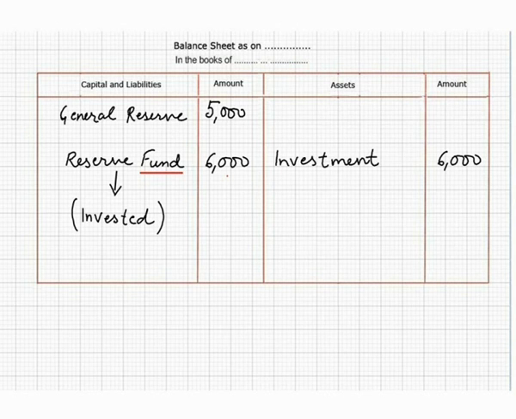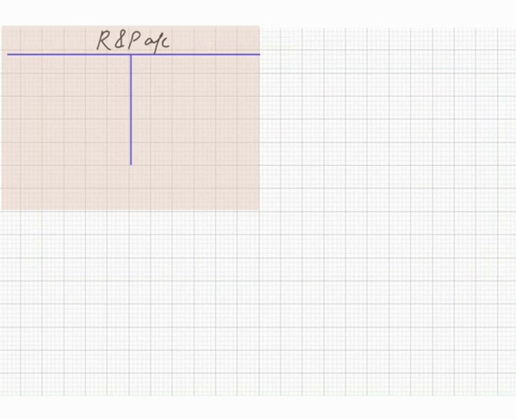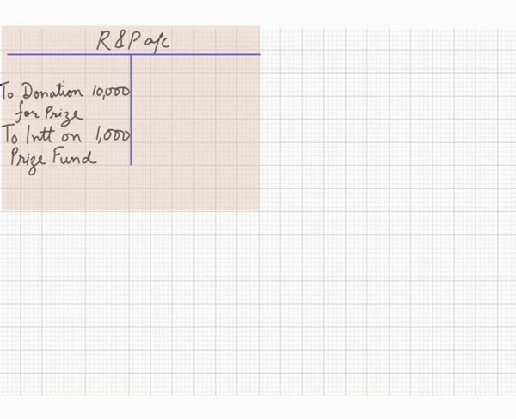What it means? It means you have received the money. You can't keep this money in hard cash with you. You will have to invest somewhere else. For example, this is the receipts and payments account of a cricket club, and on debit side you find donation for prize 10,000 rupees and to interest on prize fund 1,000 rupees. What it means? It means this money is not to be kept in cash in the club. It must be invested outside.